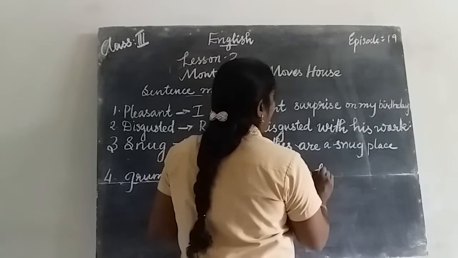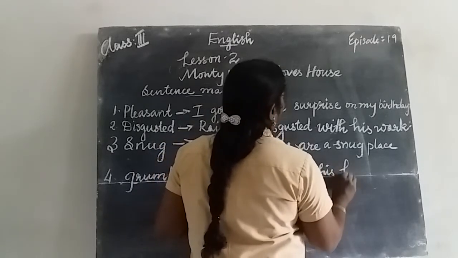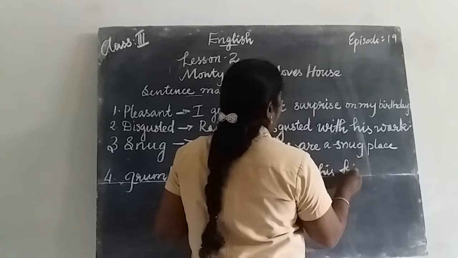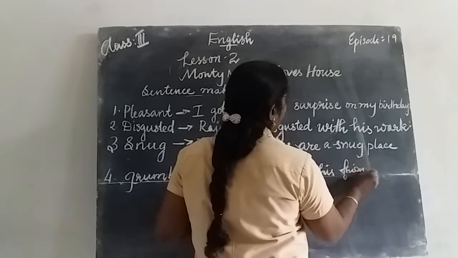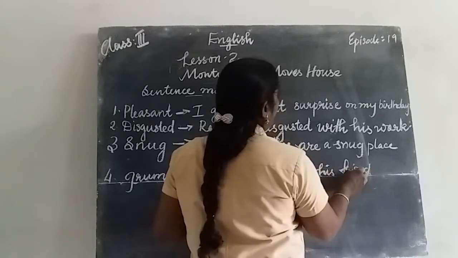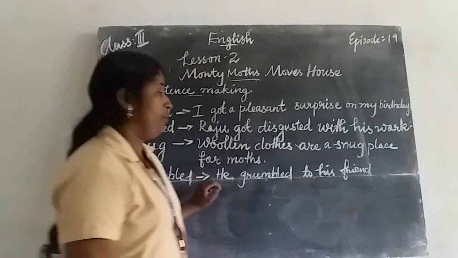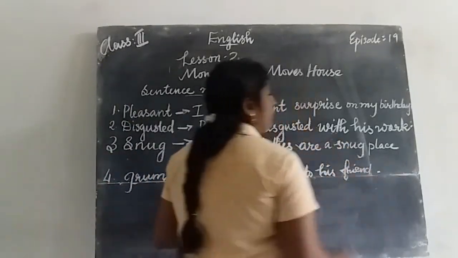T-O, to, H-I-S, his, F-R-I-E-N-D, friend. Full stop. He grumbled to his friend.